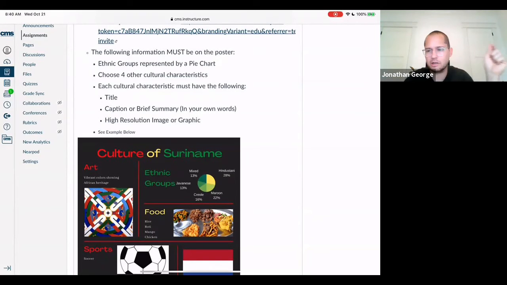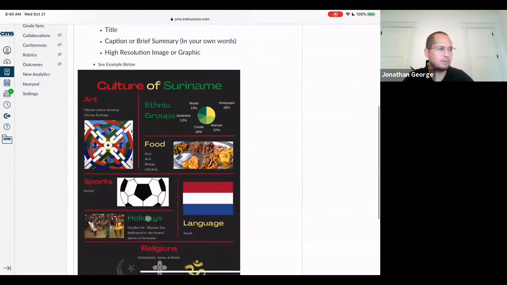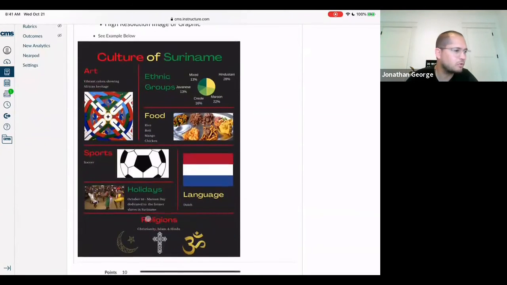Your research should already be done. You should be using page 35 to help you complete this. So here's an example. Here's what I've seen from a lot of you: a lot of you are using my same colors, but they may not be the colors of the country that you received for Europe. I used red, yellow, and green because those are predominantly the colors of the flag of Suriname, so that's why I stuck with that theme. If I were you, I would change those colors to match your country that you received for Europe.